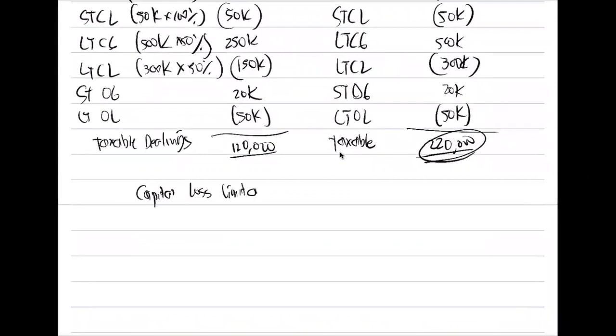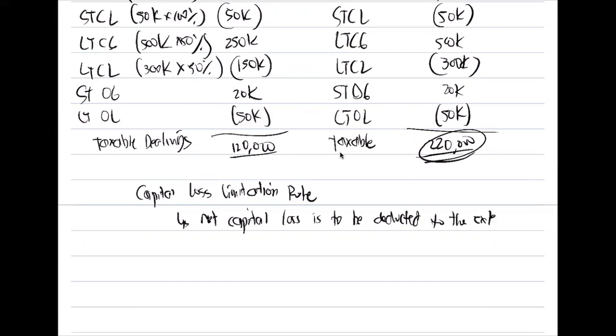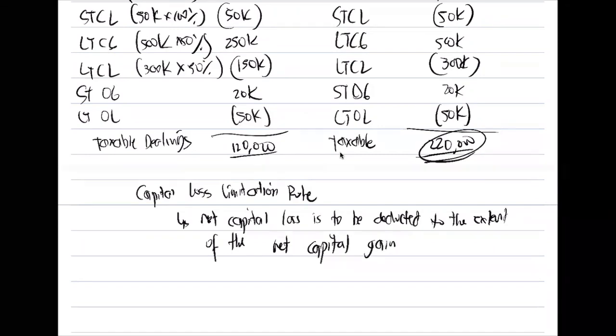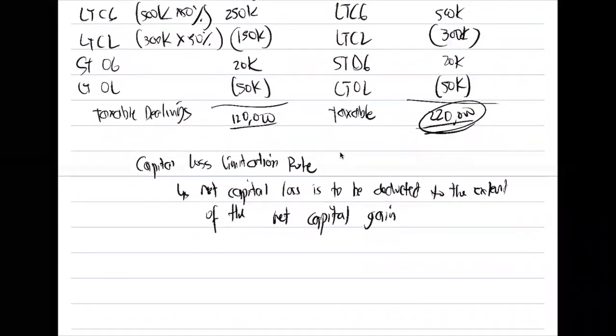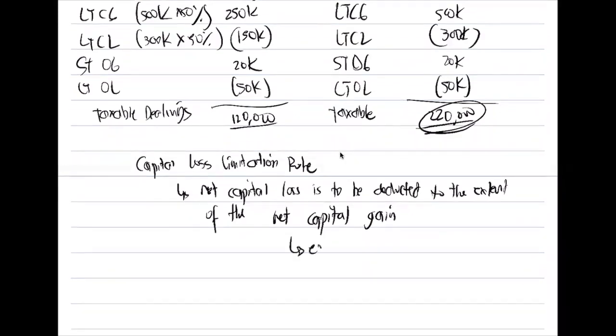Another rule is capital loss limitation rule. Okay? Here, the net capital loss should be deducted to the extent of the net capital gain. What will happen to the excess?